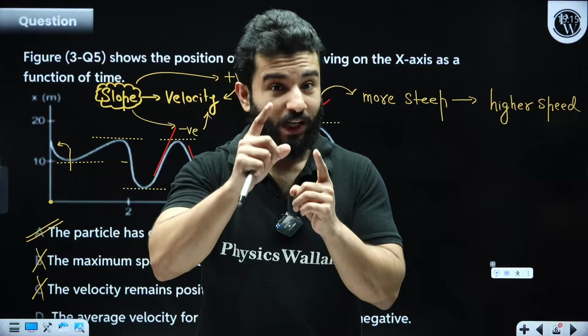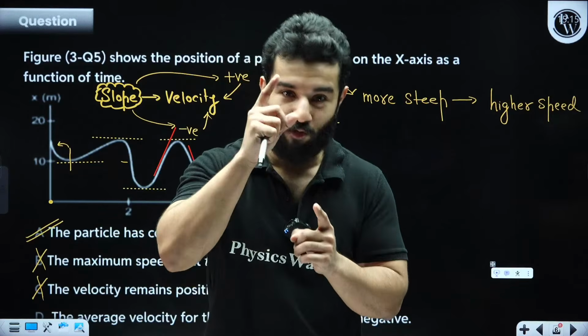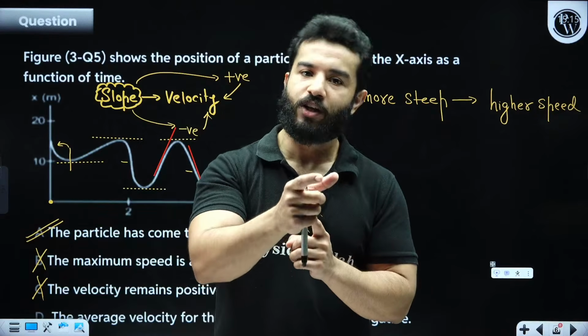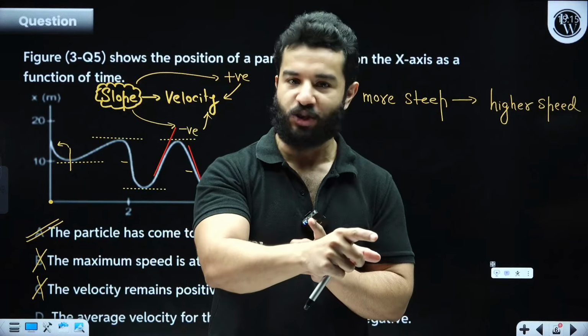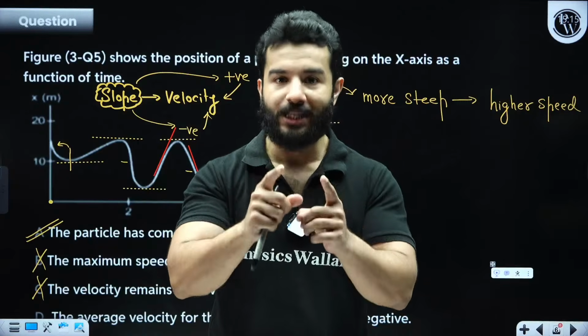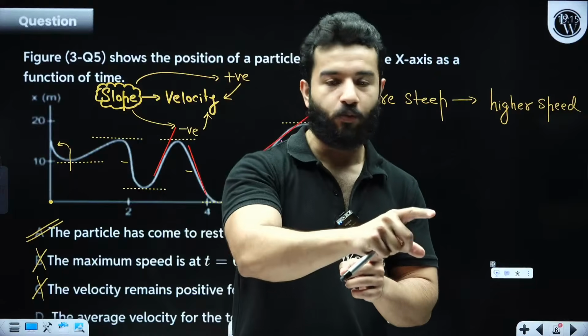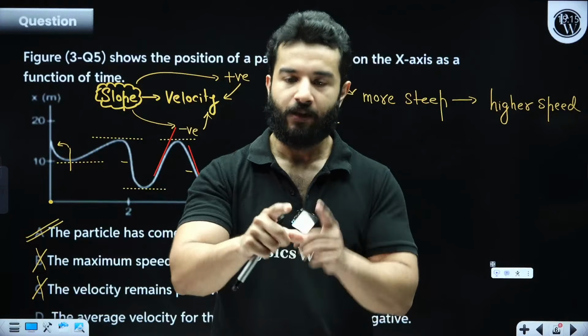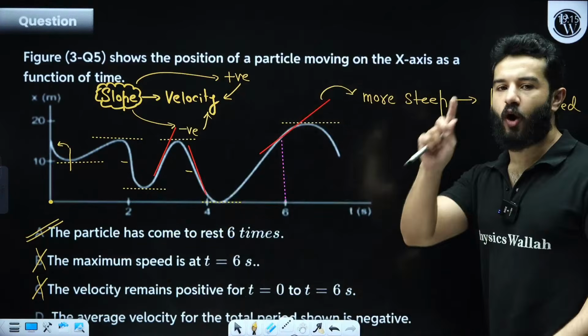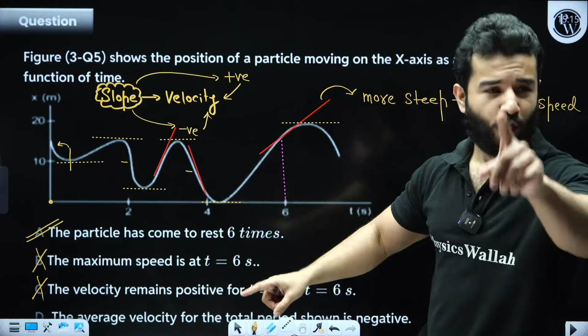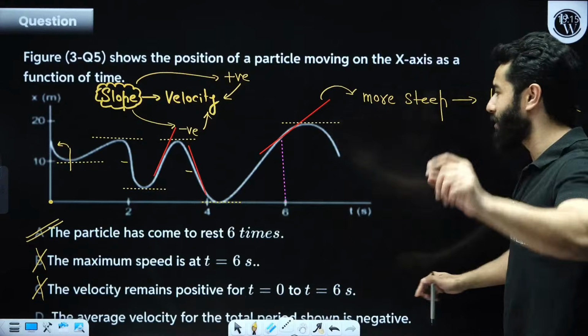Especially when we were talking about kinematics, there was a question from graphs, and if you reverse the sign convention, you get another answer as well. But choose the best possible option. NTA is not going to bend for those things. Now let's move on. So definitely option A is correct because the slope is becoming 0 six times.